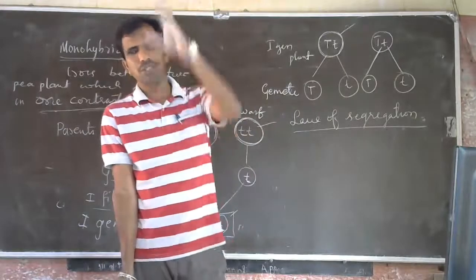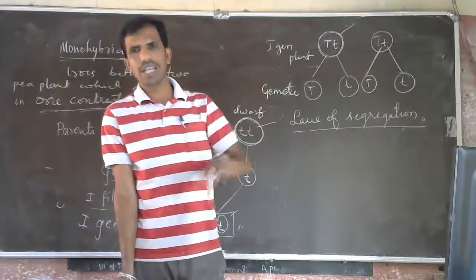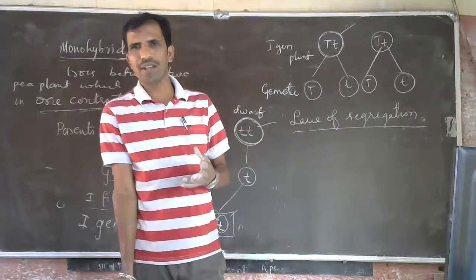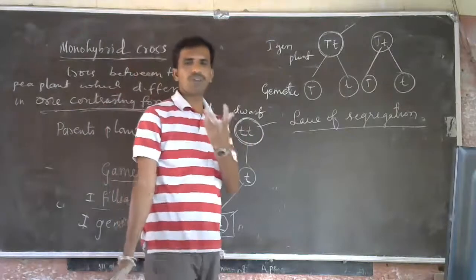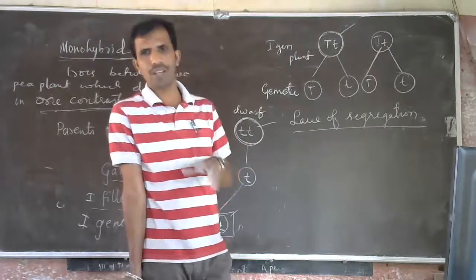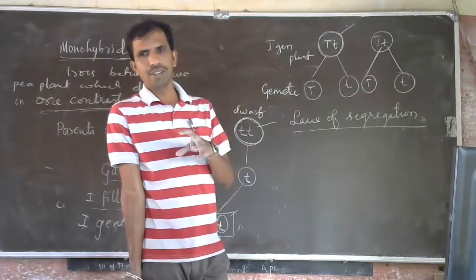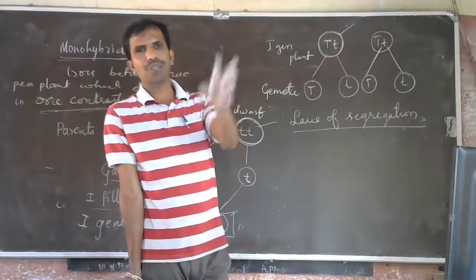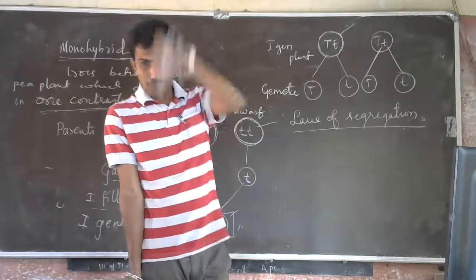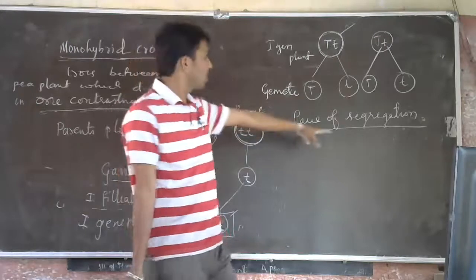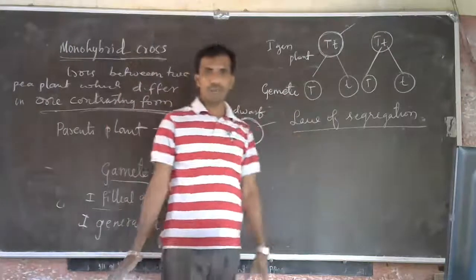It can be any; suppose there are 10,000 characters in our body, more than that. But suppose 1,000 characters are there in our body. So think that all the factors responsible for 1,000 characters will be present in a gamete.